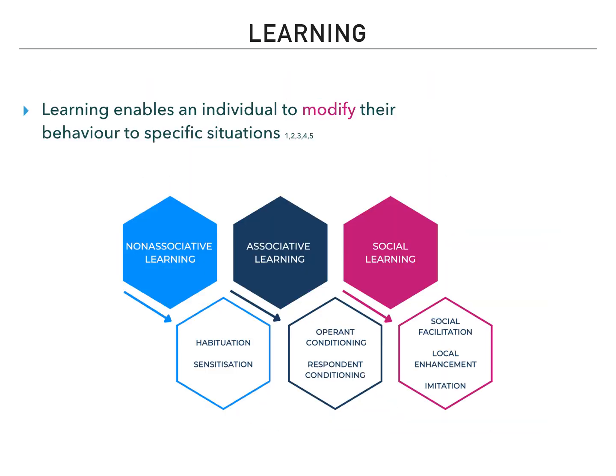Learning is a change in behavior due to experience. It takes up where reflexes, modal action patterns, and general behavior traits leave off. Social learning, such as local enhancement, associative learning, such as operant or respondent conditioning, and non-associative learning, such as habituation or sensitization, all affect the dog's behavior. They enable an individual to modify their behavior to specific situations.